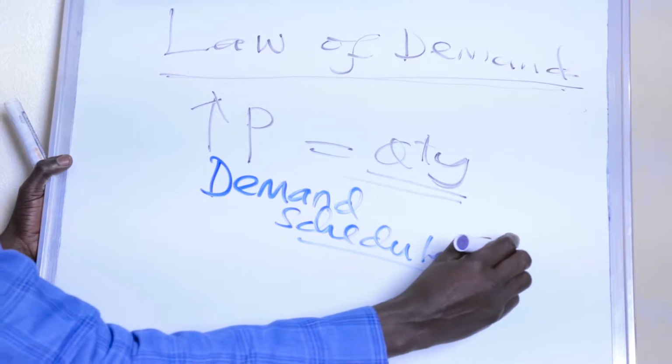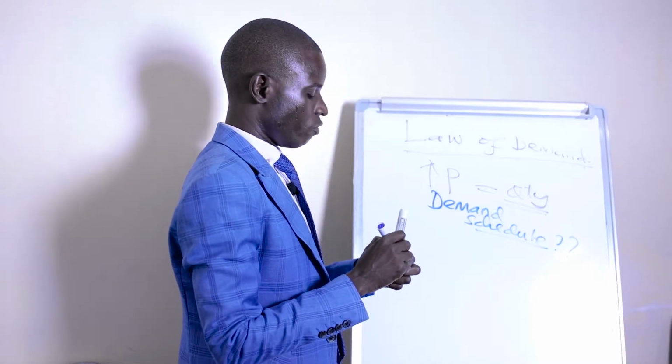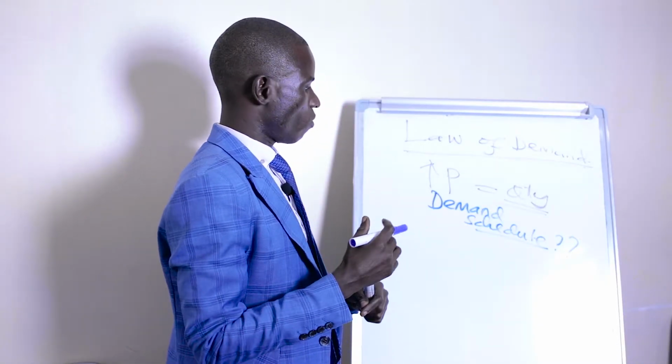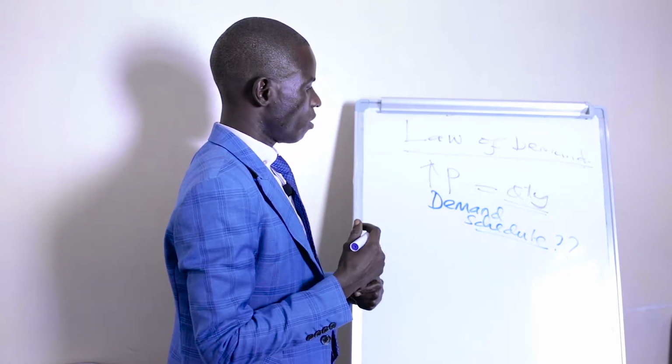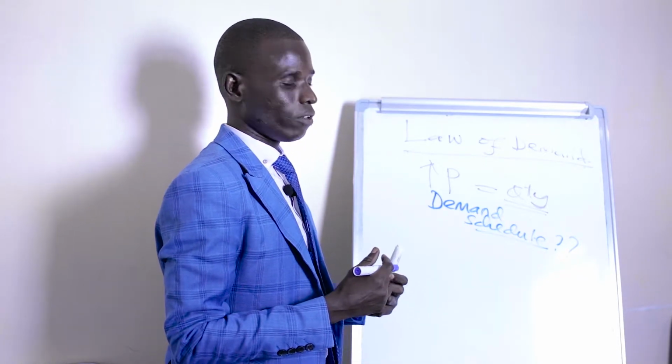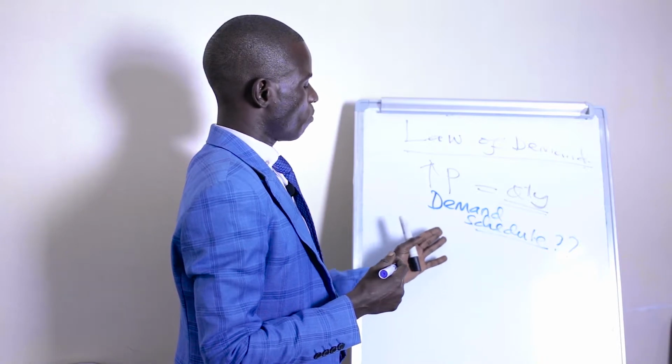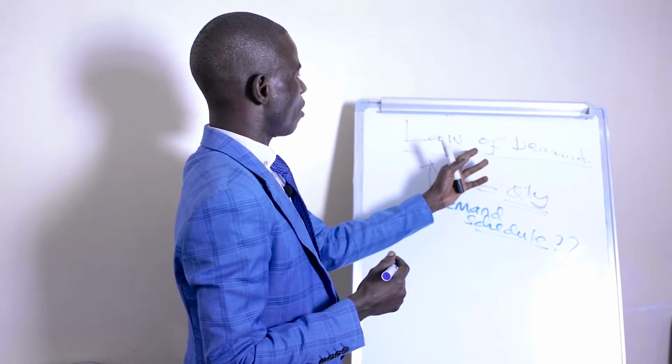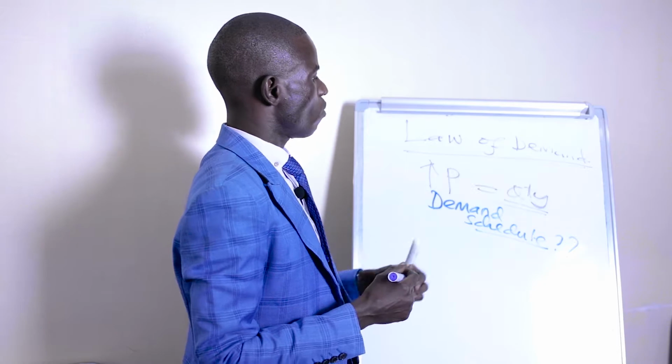First of all, what is the demand schedule? The demand schedule is just a tabular representation of the price and the quantities demanded. And this tabular representation represents the law of demand.